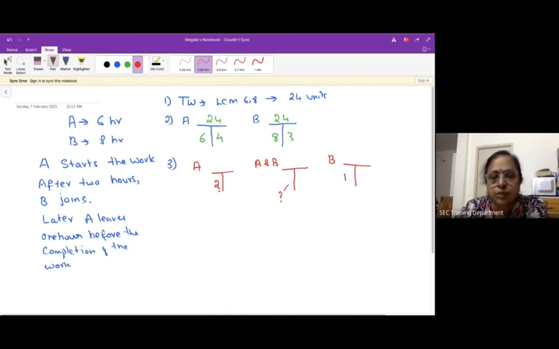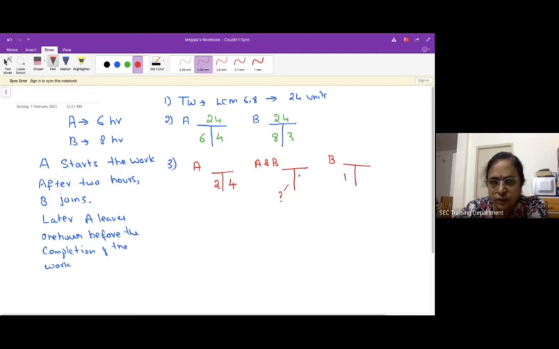So once you put this template, just fill according to whatever data is given here, and you will get the answer easily. The first thing which you can fill is the rates. A's rate is going to be 4, so fill that 4 here. A and B together: A will be completing 4 units, B will be completing 3 units in 1 hour.